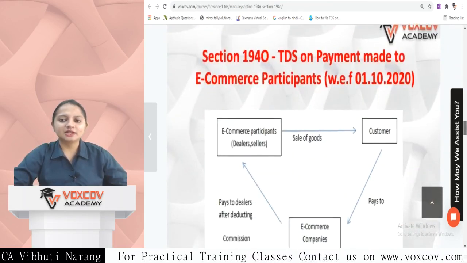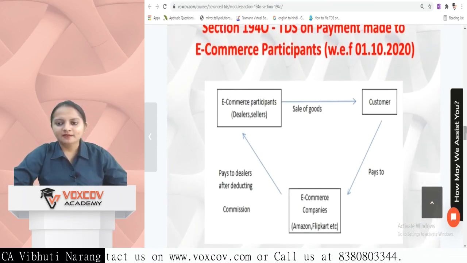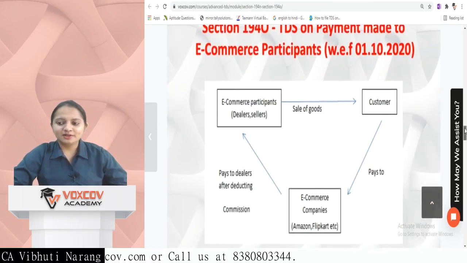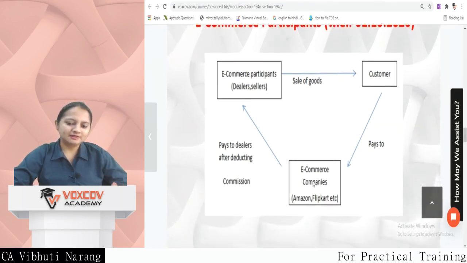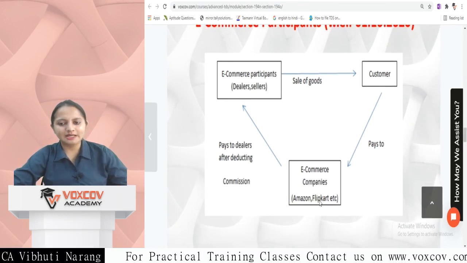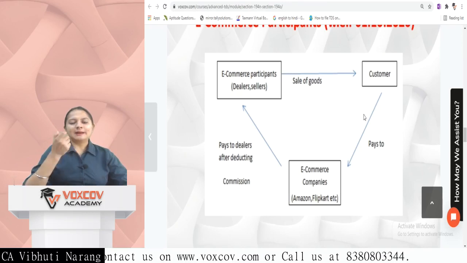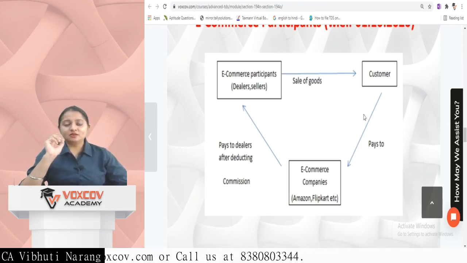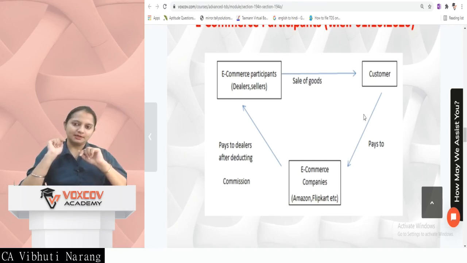Next section is section 194O, which is TDS on payment made to e-commerce participants. Nowadays in COVID-19, everyone is very much familiar with the online portal. So this is applicable from 1st of October 2020. E-commerce company, everyone is very much aware. These are Amazon, Flipkart, etc. The e-commerce company deals, the goods are sold to the customer. What happens in this is there's a person, seller, or a participant who is making or generating a sale through the e-commerce company. Right?